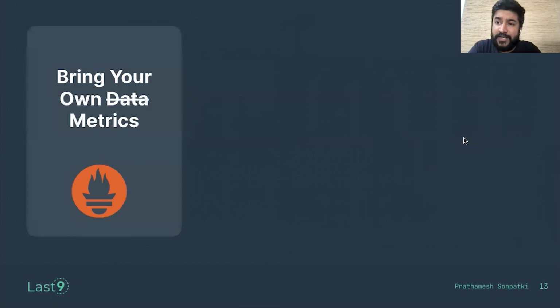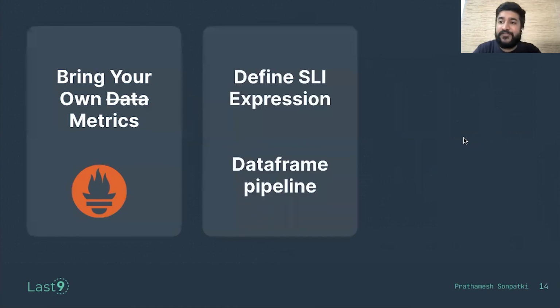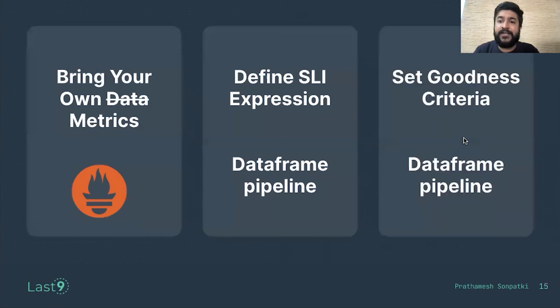To summarize and connect the dots: bring your own metrics, connect them using PromQL, define the metric queries using PromQL, and define the SLI expression on top of that. This can be just a mathematical expression. There is no notion of data source involved here. While defining the SLI expression, the only thing we have to worry about is that it should be semantically correct, and it can run on a data frame pipeline, like Python has a data frame pipeline, Golang has a data frame pipeline. So it can run on top of that.